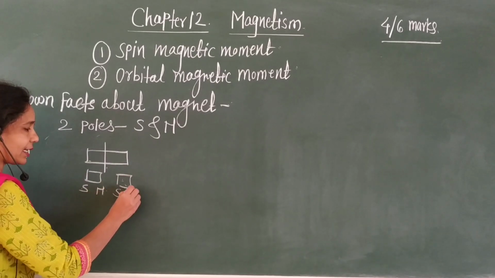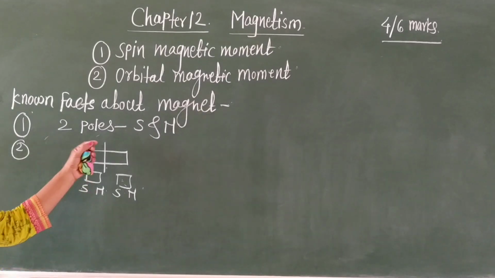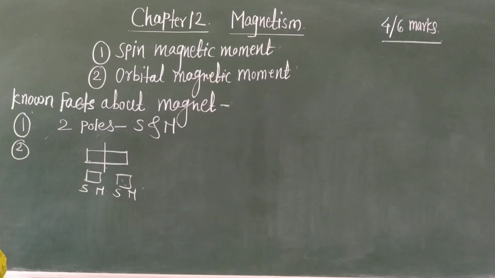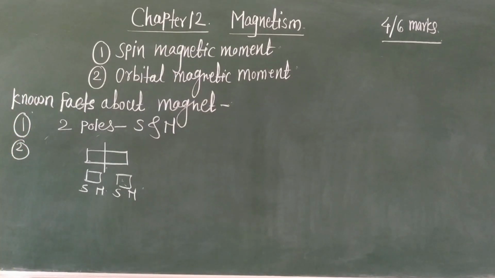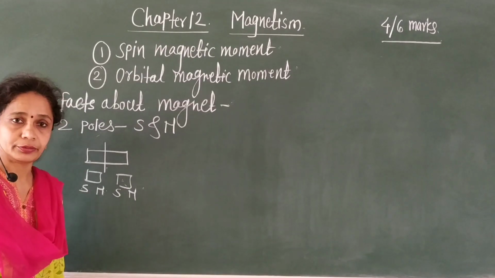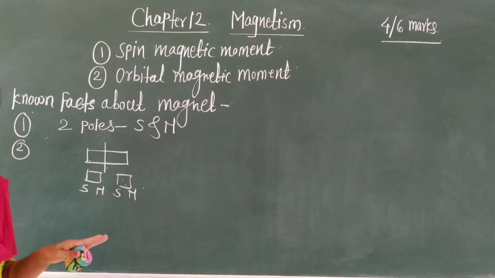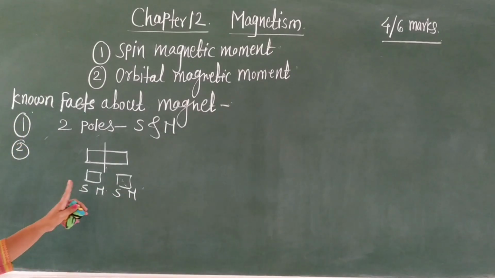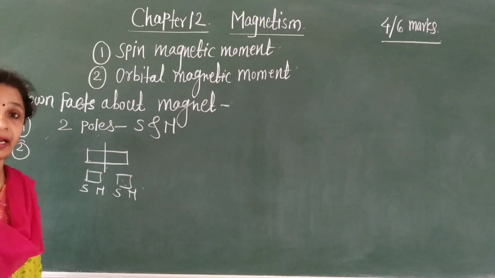Again, this piece has two poles, south pole and north pole. In this way, if we cut into the atom, the smallest particle, then this particle also has two poles, south pole and north pole, and therefore isolated magnetic monopoles don't exist. This is the second known fact about the magnet.